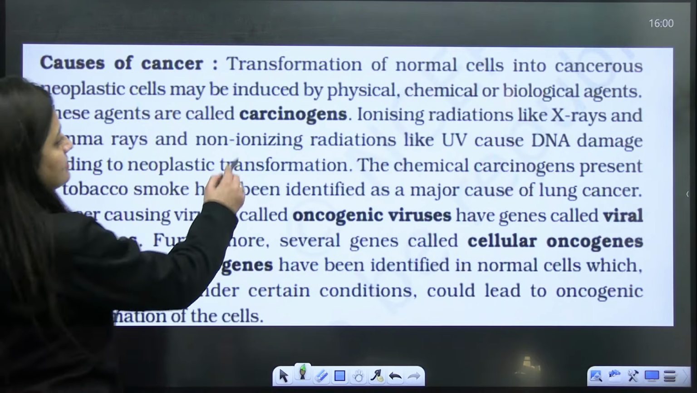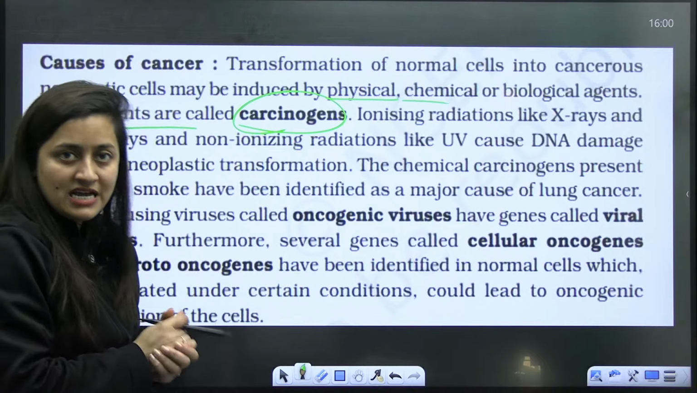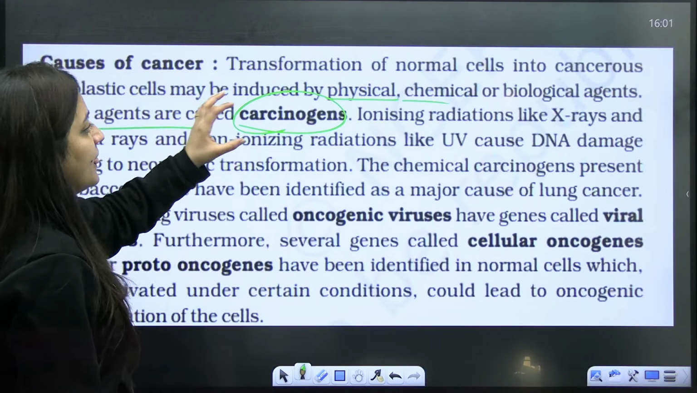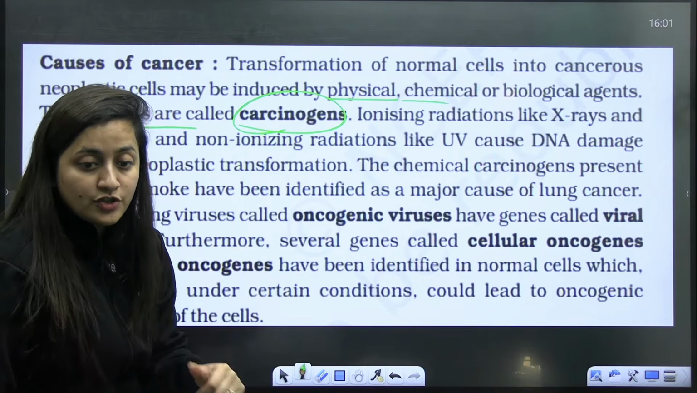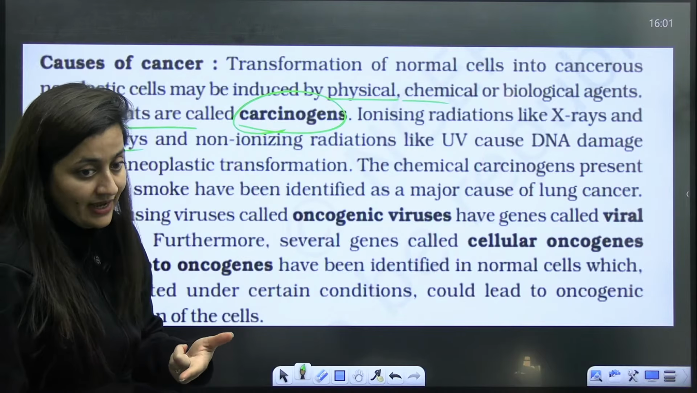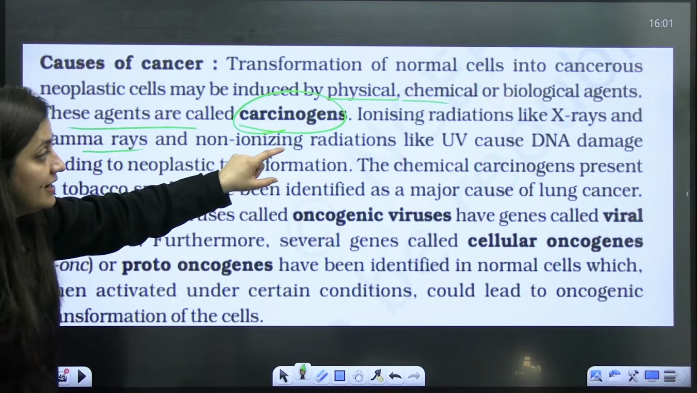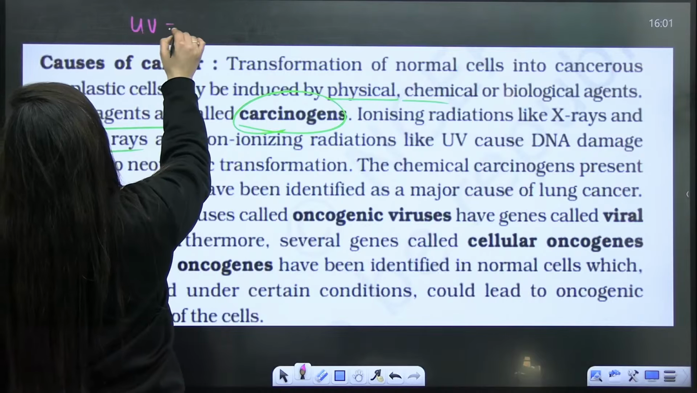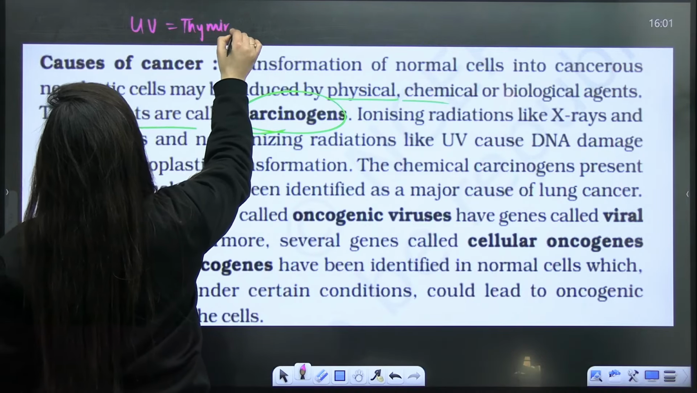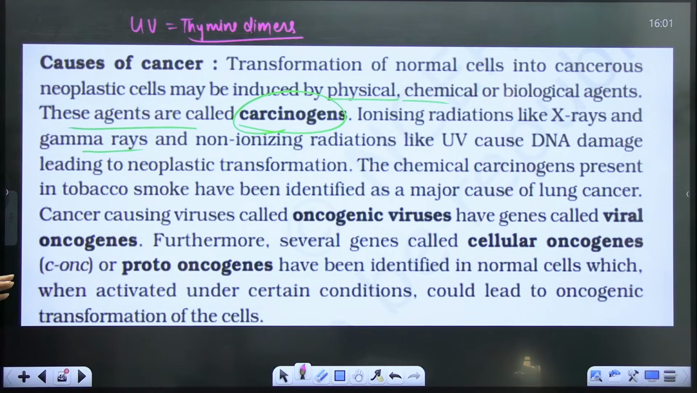So carcinogens cause the cancer. These can be physical, chemical or biological agents, students. Ionizing radiation like X-rays and gamma rays can cause it. In the paper, they can ask you which one is ionizing and which one is non-ionizing. Non-ionizing radiation, UV rays, can also cause DNA damage. Do you know that UV radiation forms thymine dimers in the DNA? That's how they damage the DNA structure. Is that clear? This leads to cancerous transformation.